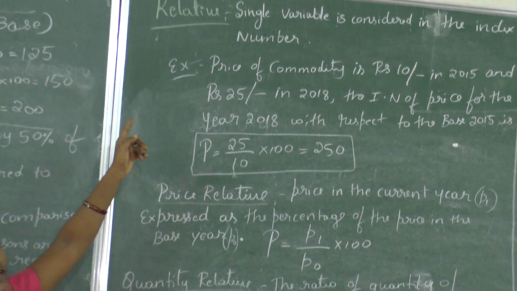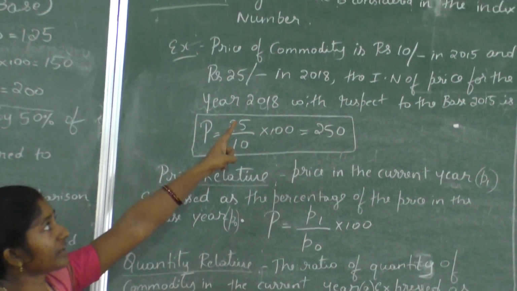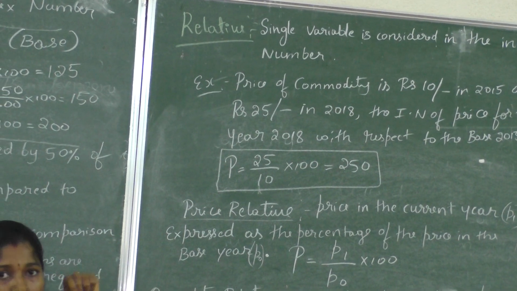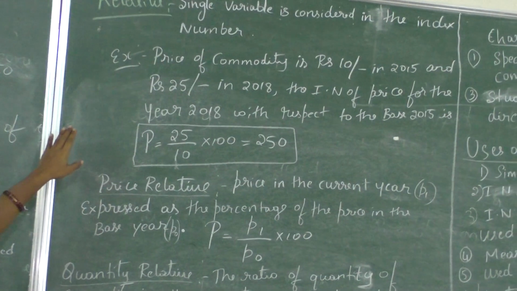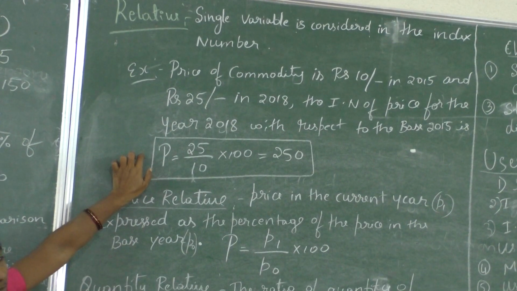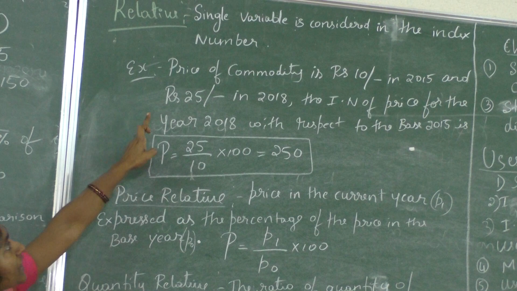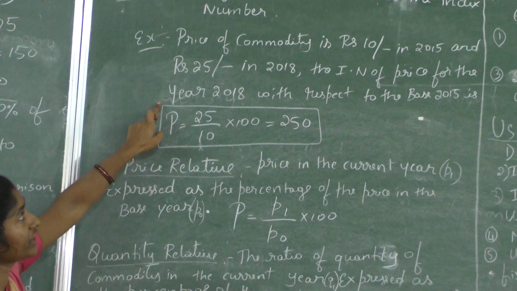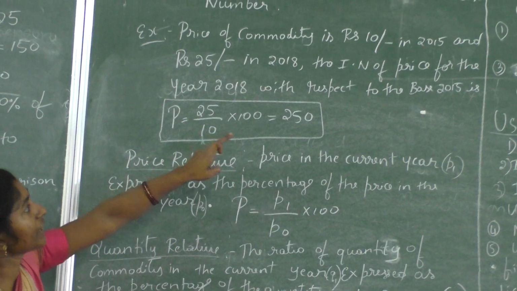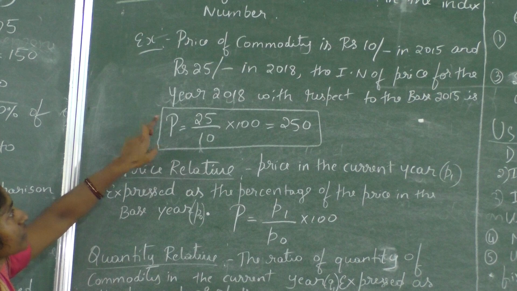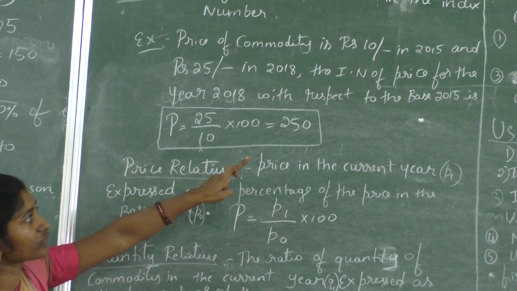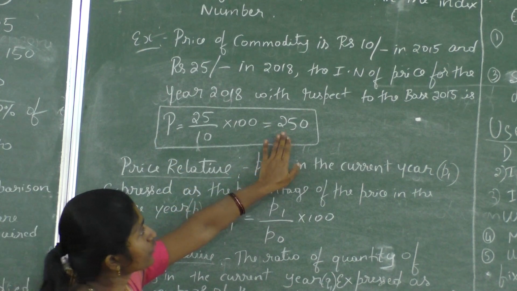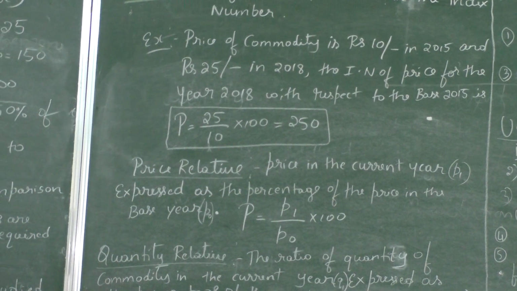The definition of relative is that a single variable is considered in the index number. Only one variable is used for the calculation. For example, here is one example related to relative. The price of a commodity is 10 rupees in 2015 and 25 rupees in 2018. The index number of price for the year 2018 with respect to the base 2015 is 250.